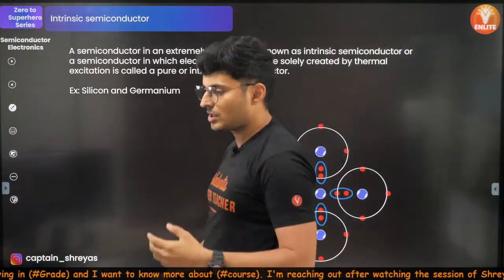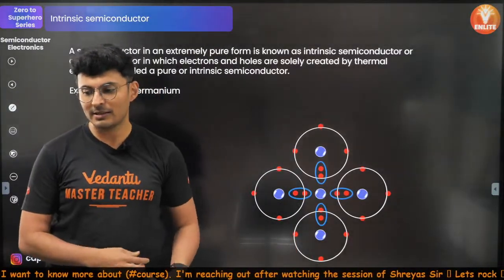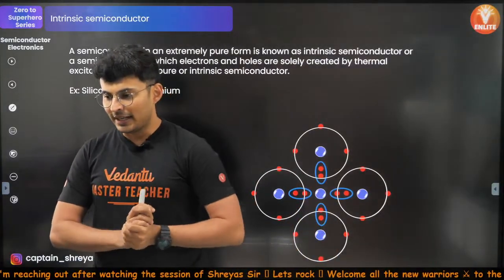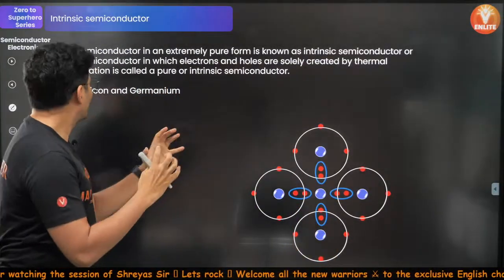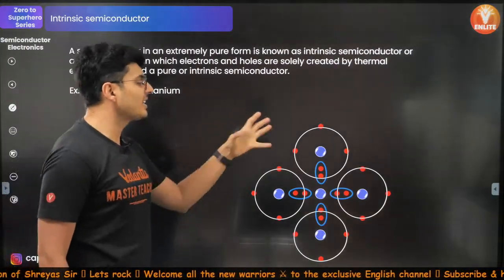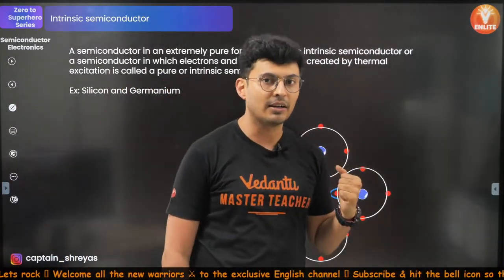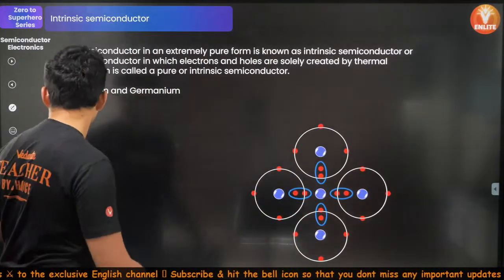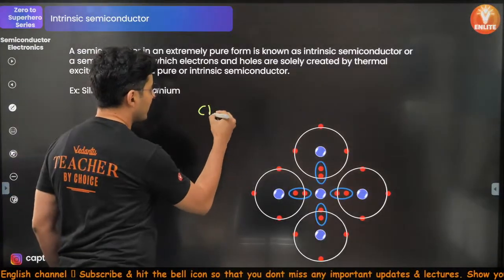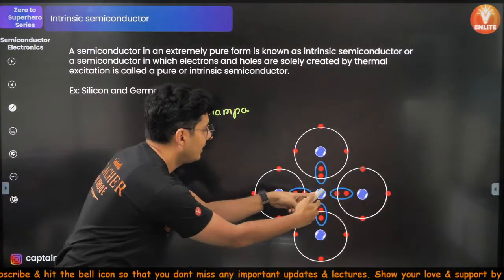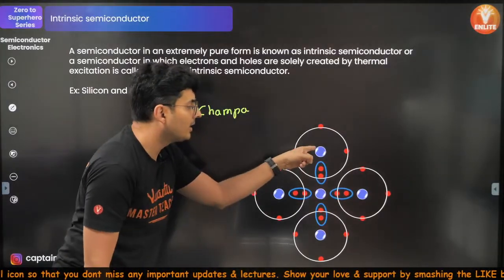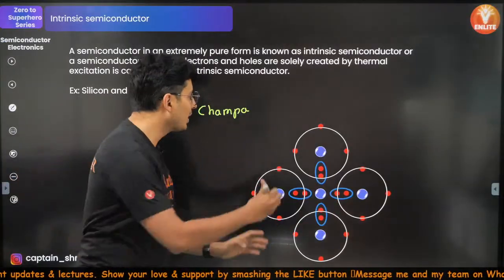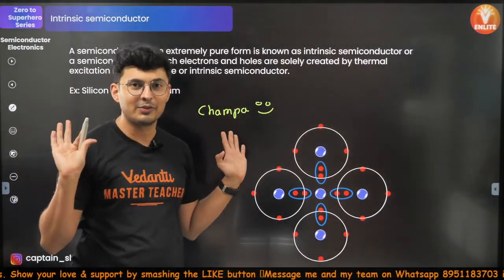Now how does it play? Let's talk about it. Natasha is looking very pretty. See, guys are also having a crush. Even girls are having a crush on Natasha. Okay. So now, in an intrinsic semiconductor, think of Champa. Just think of Champa. I'll put it up over here in case you want that reference. Champa has formed a covalent bond with another Champa or some other friend here. So happy, very cool, satisfied, no problems in life.